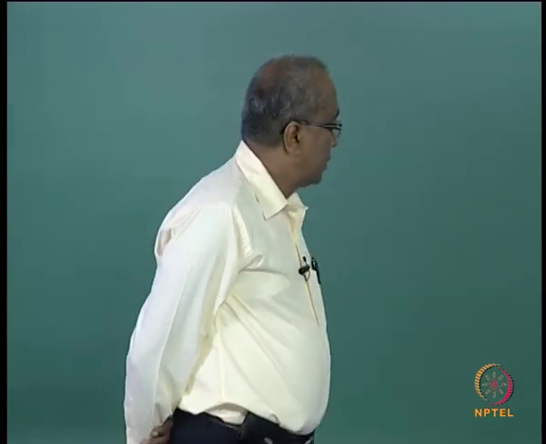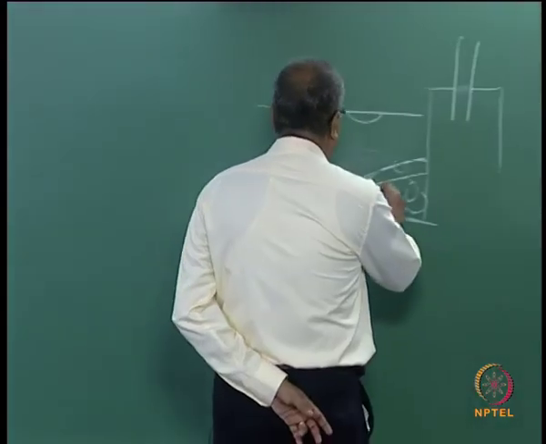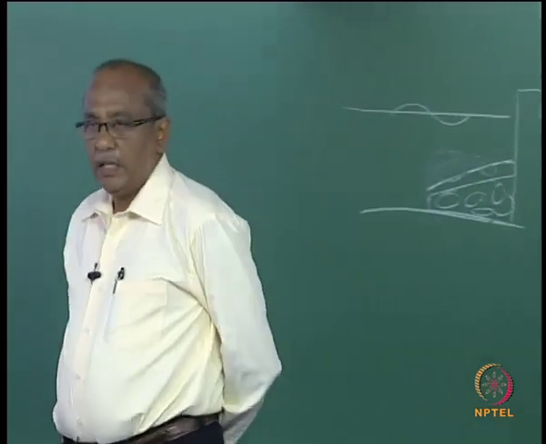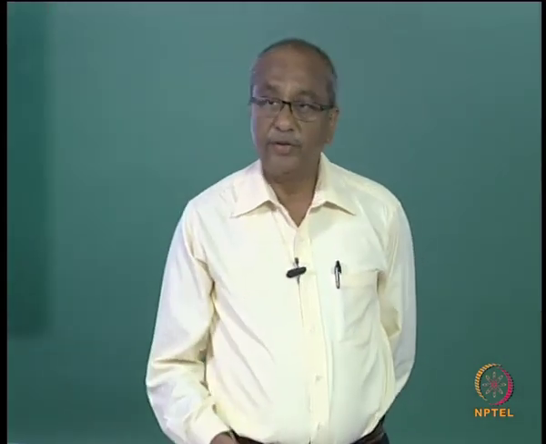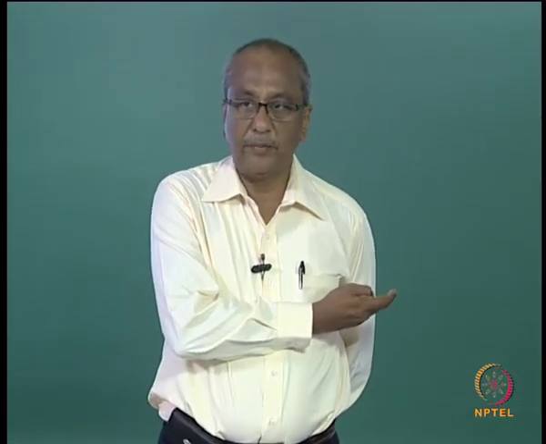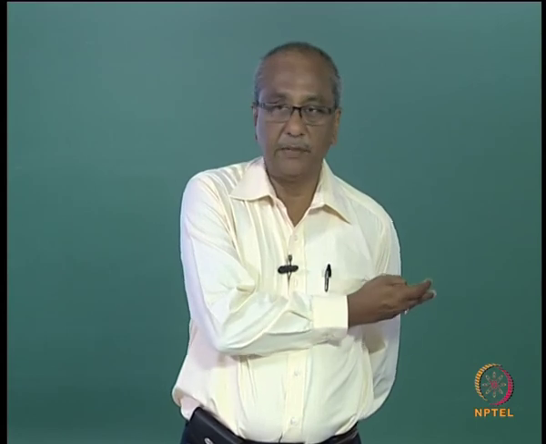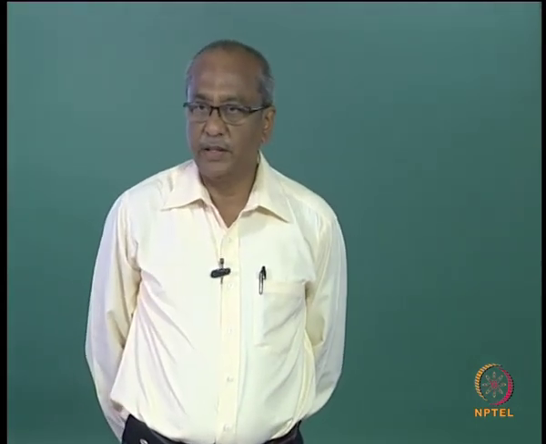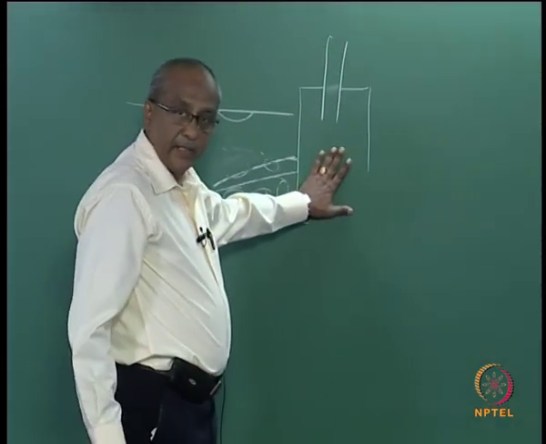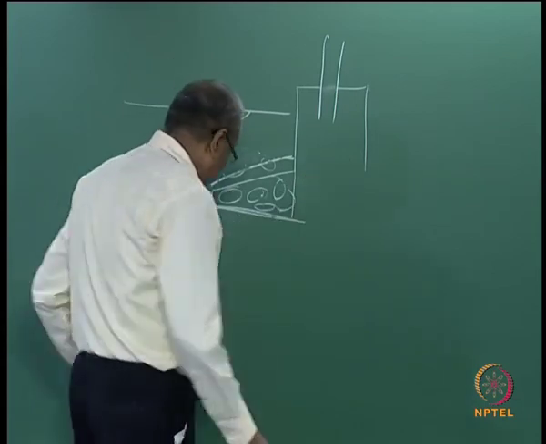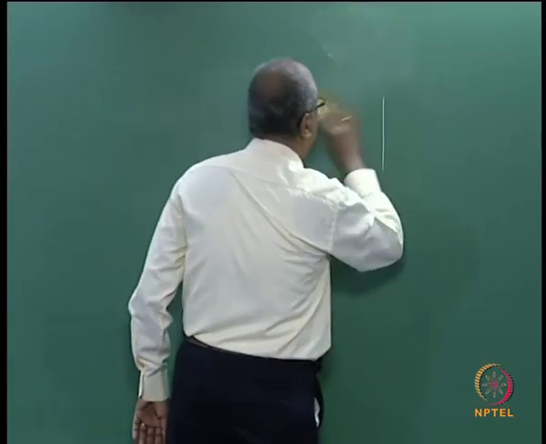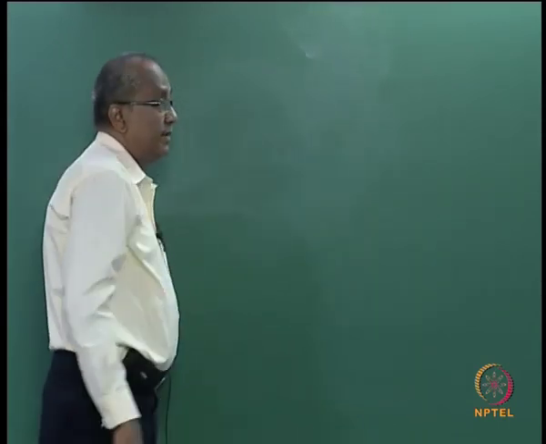This is also a common type of structure, and even in the case of composite breakwater, a vertical composite breakwater is nothing but this kind of structure. This is in fact a composite breakwater, or you can have it even as a vertical intake well. So this type of structure will also be considered.